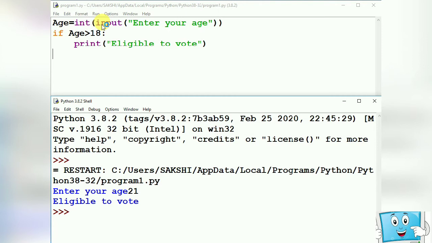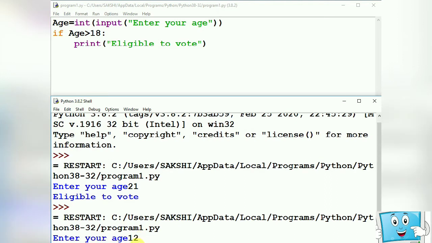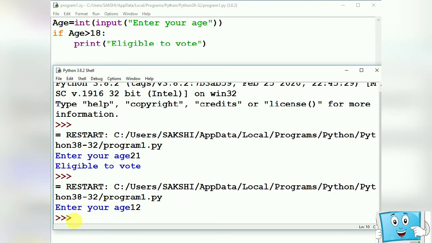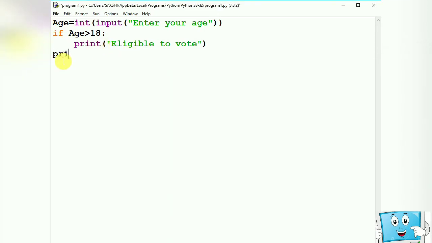Now you can see that it is not giving any output here because we have not specified any else condition. So in case if you are using only the if statement and the condition is not true, then no output will be given and the control will come out of the loop. Let us understand it with one more example. If I give here print statement out of the loop, that is print by, and then we again run the program.